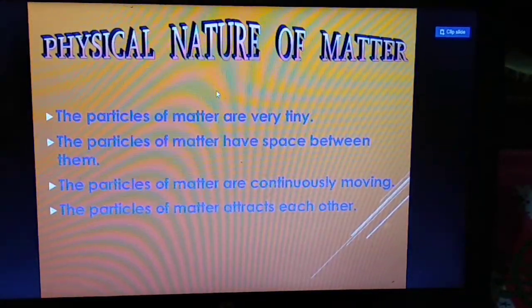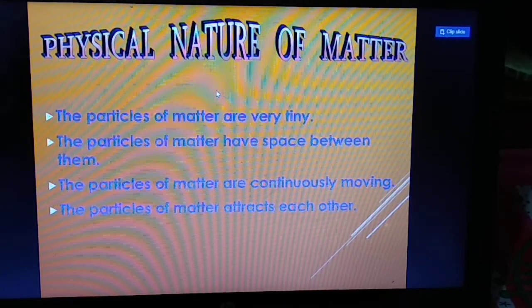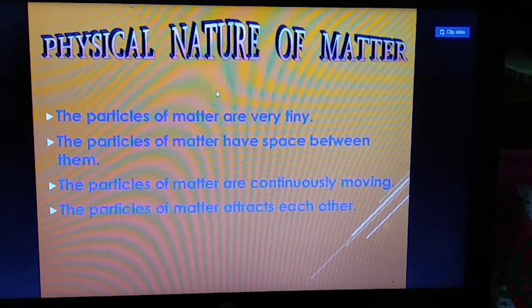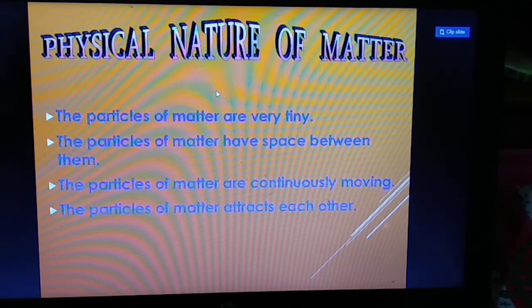Second is the physical nature of matter. What is the physical nature of matter? The particles of matter are very tiny. Already I told you, the particles of matter have space between them. The particles of matter are continuously moving. The particles of matter attract each other.